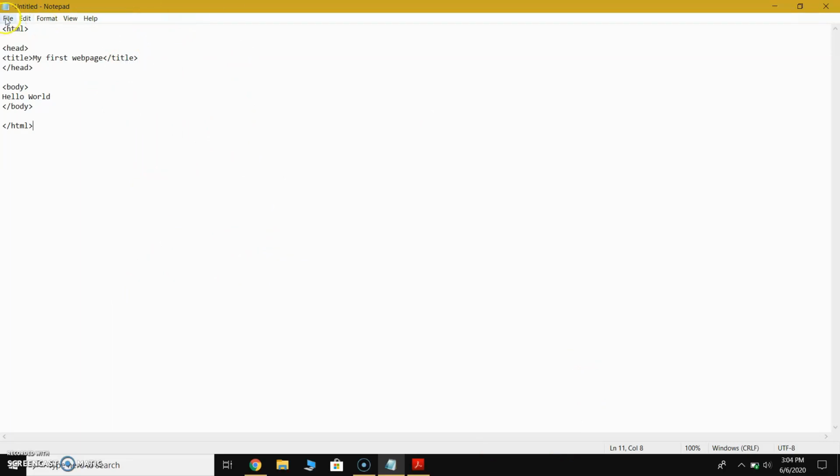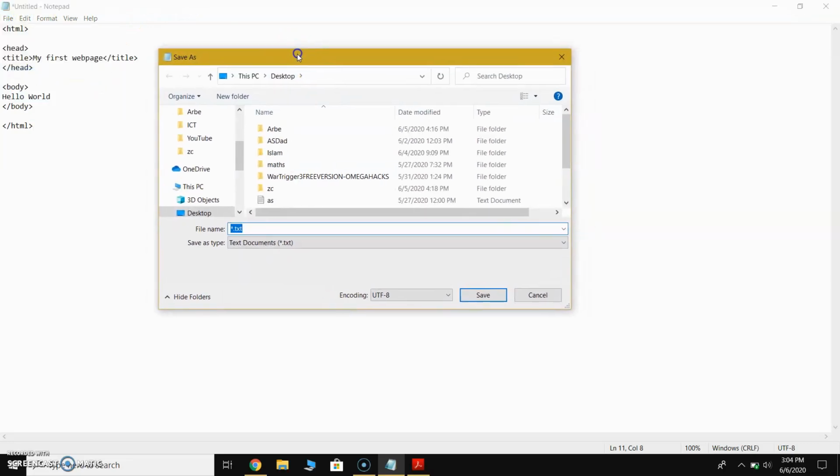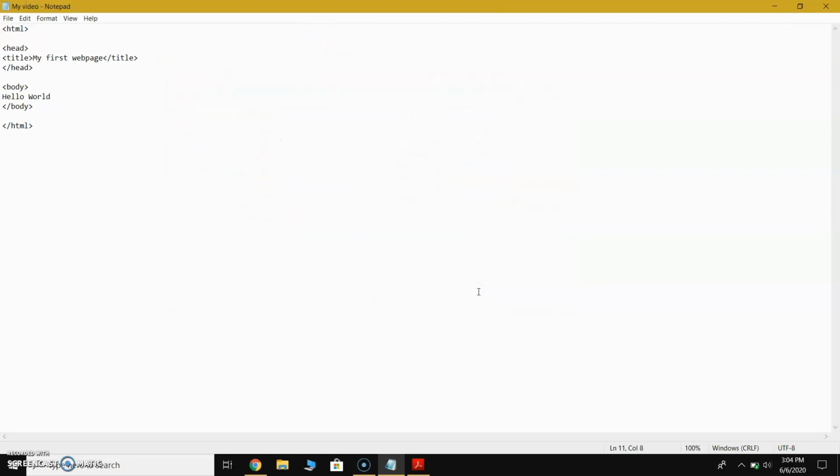I'm going to click on File and then click on Save As. Once I do that, I have to choose a location where I save it. Now I'm going to cut everything from here and click on All Files. Now I write the name I want to keep. I'm going to keep it as my video, and after my video I'm going to write .html. It's always necessary. .html is how I'm going to view it. Once I do that, I click on Save.